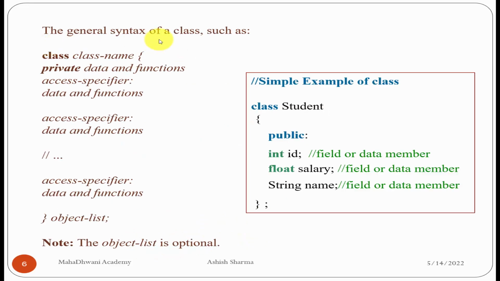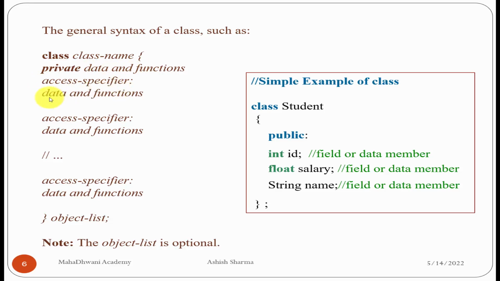How to declare a class? The general syntax of the class: number one, the class keyword, then the class name, open curly bracket. Inside the curly bracket we have some data members and member functions. For these data members, we have taken here the private keyword, the private access specifier. So these data members and member functions are private. Second is your choice.